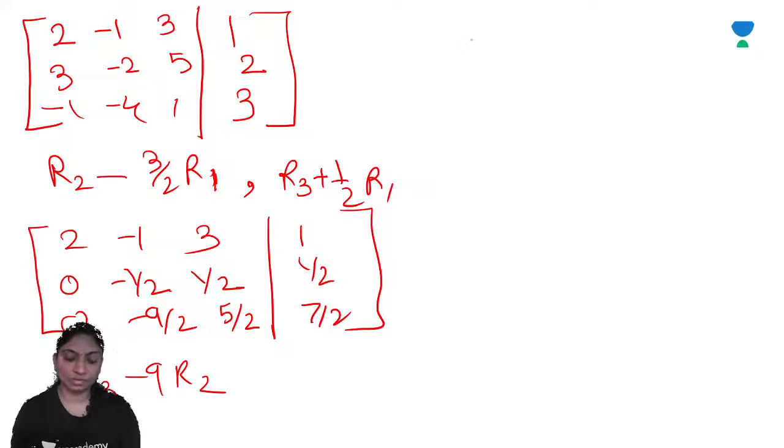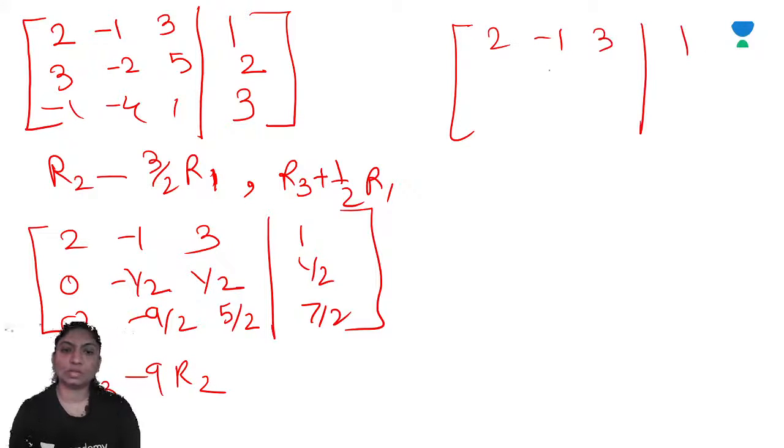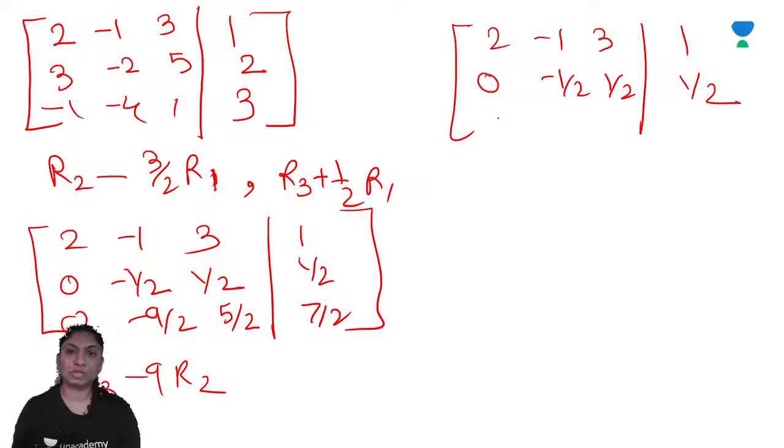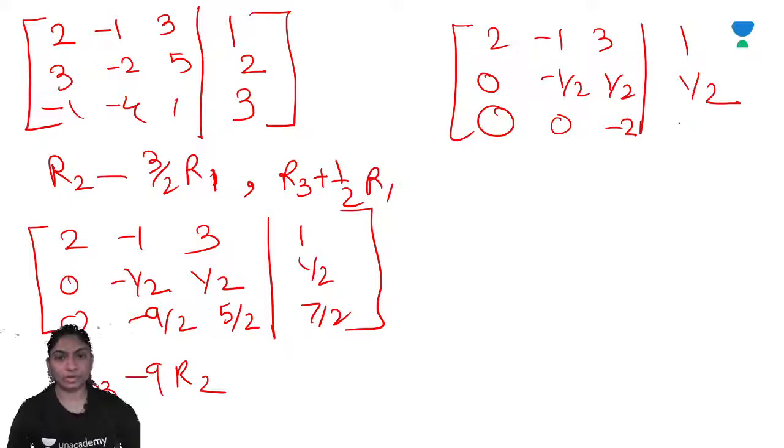Right? So it is 2 -1 3 1, 0 -1 by 2 1 by 2 1 by 2, 0 -9 by 2 9, so you will get 0, and 5 by 2 minus 9 by 2, so minus 2, and here is minus 1. Right? So the rank of the augmented matrix AP.